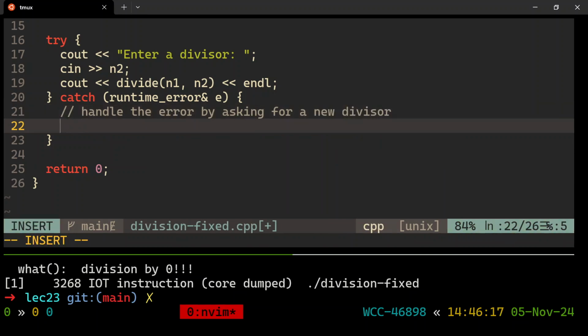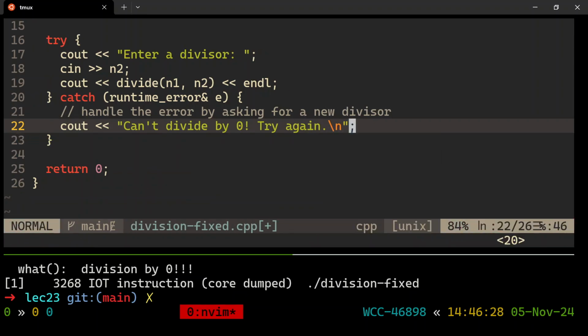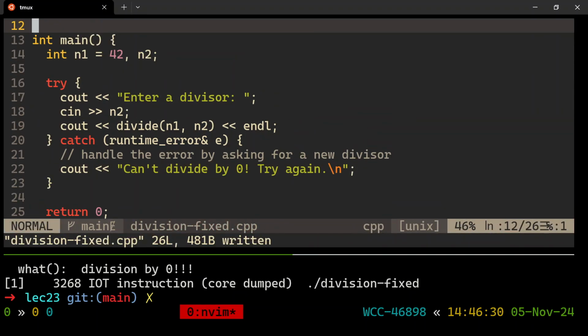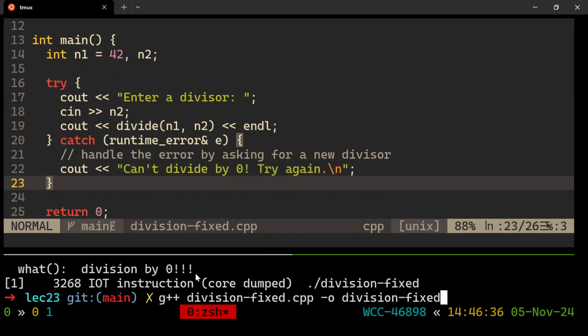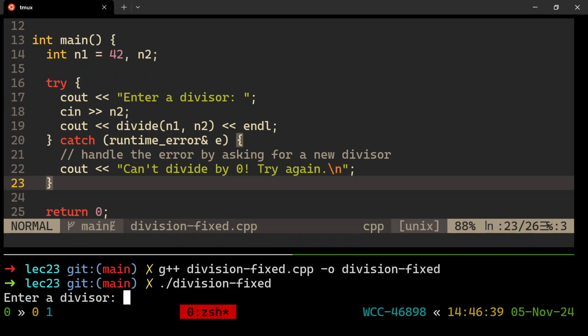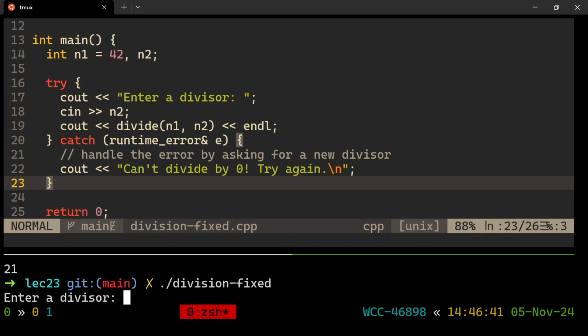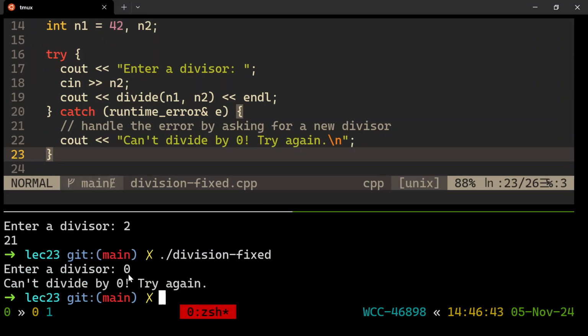And then I have to involve a loop in just a second, so give me a second for that. Can't divide by 0. Try again. So I don't even need to look inside of the runtime error. I know the problem, right? There's only one issue that would have brought me here. This is how you really use an exception to do something. Okay, so again, it's divide that notices the error, and then we're handling it in main, far away from where the issue occurred. Right? So if I type 2, it's happy. If I type 0, it's like, can't divide by 0, try again. At least now it's not a runtime error.